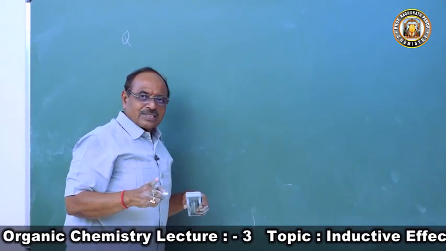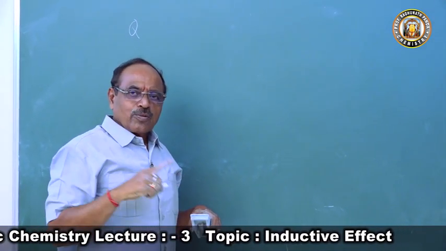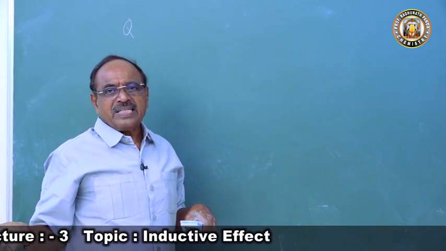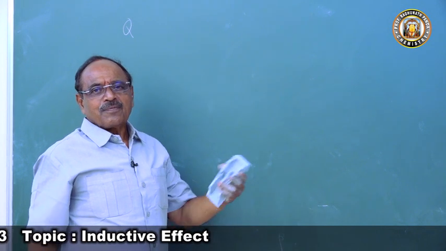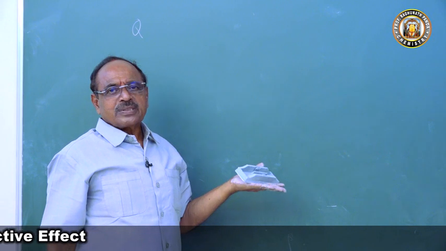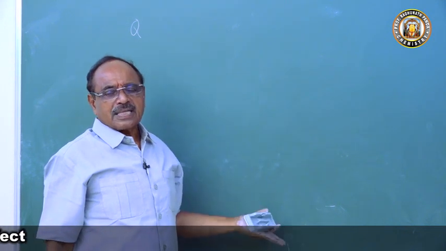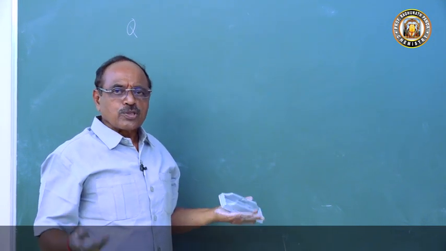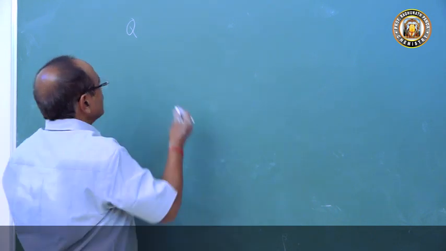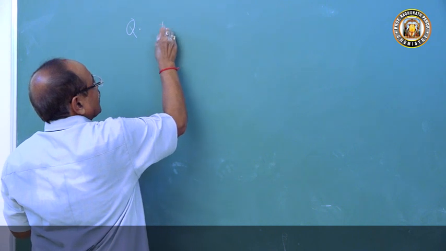For an 11th class student, this question is there, and for a 12th class student also. In 12th class, you have amines, and in 11th class, you have inductive effect. So these classes which I am taking are useful both for 11th class and for 12th class. So I will give the question now here.